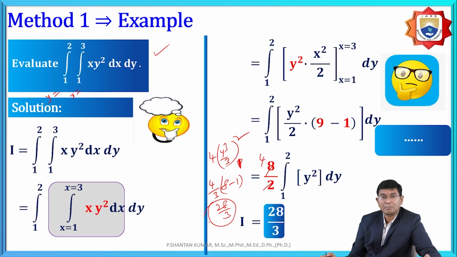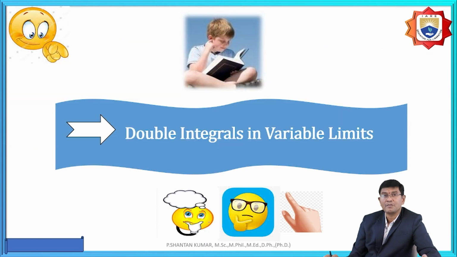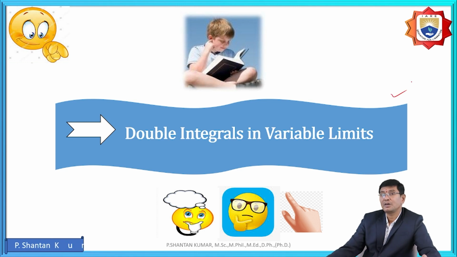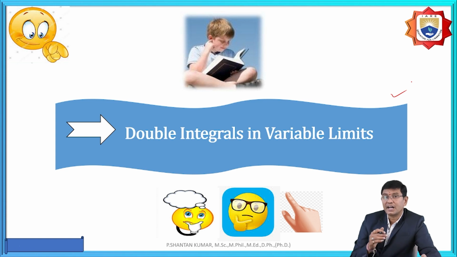Therefore this is the procedure under double integration where the variables are x comma y, but the limits are constants within the problem. And similarly, another concept: whenever the limits under the double integration are variable, how do we find the solutions? Up to here, we discussed the double integration where the limits are constants, and we understood it properly. Now we'll discuss double integrations where the limits are not constants, the limits are variables. Then what is the procedure to find the solutions?